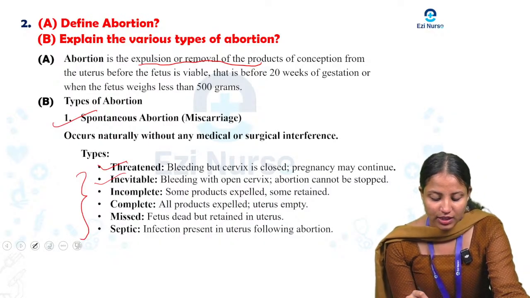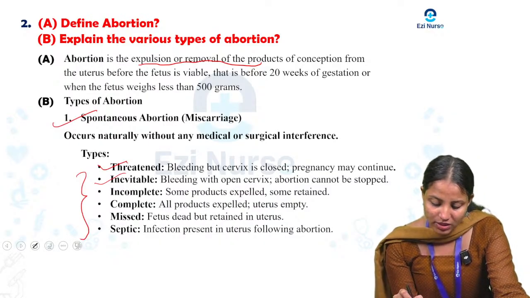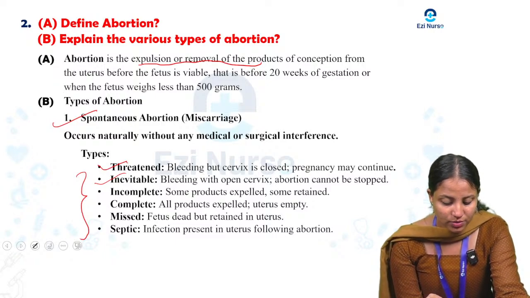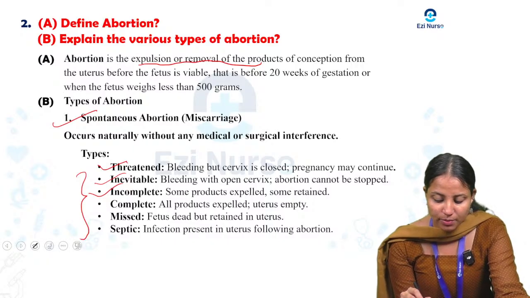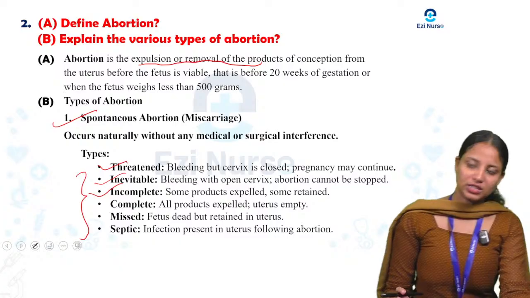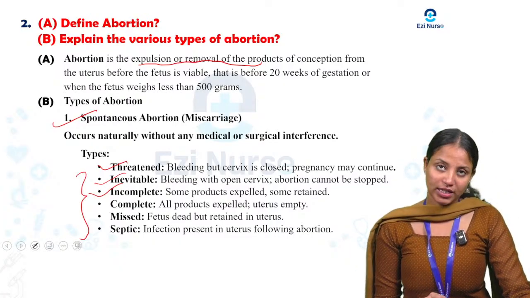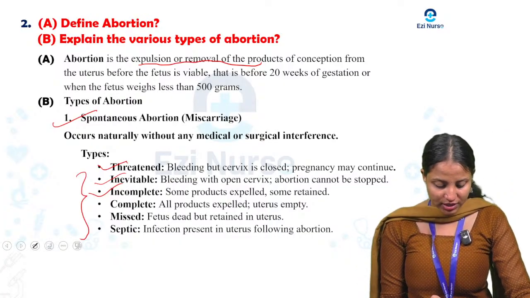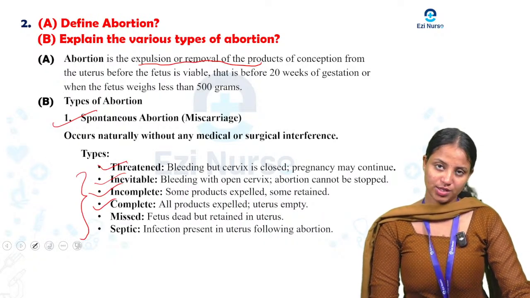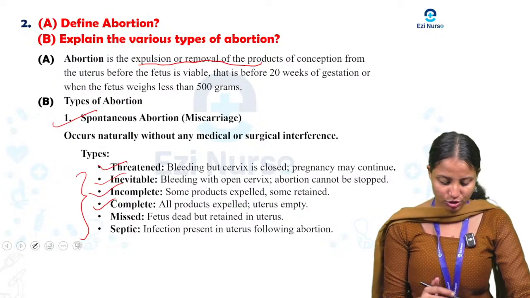Next is inevitable. That is bleeding with an open cervix, and the abortion cannot be stopped. Next one, incomplete. What is incomplete? Some products are expelled, some are retained. So some products of the fetus are retained there. That is incomplete abortion. Next one is complete abortion. All products are expelled and the uterus is empty. That is complete abortion.